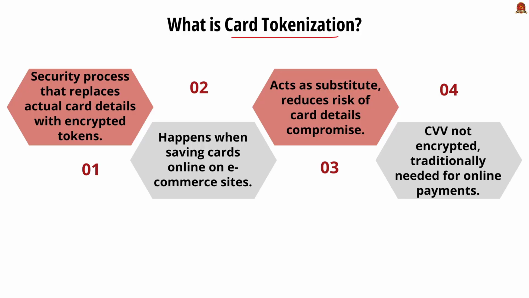See, card tokenization is a security process where actual card details such as the card number and expiry date are replaced with a unique encrypted token. So this is the card tokenization. The card tokenization happens when card holders save their cards on online platforms or mobile apps. This token acts as a substitute for real card information during transactions. So thereby it significantly reduces the risk of card details being compromised. Even though all the details of the card are already saved, the CVV is not encrypted. So it is traditionally needed for online payments.